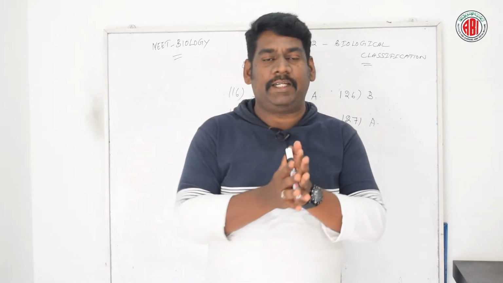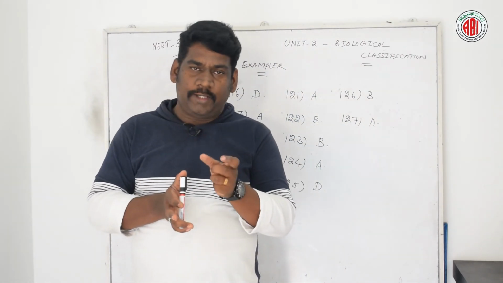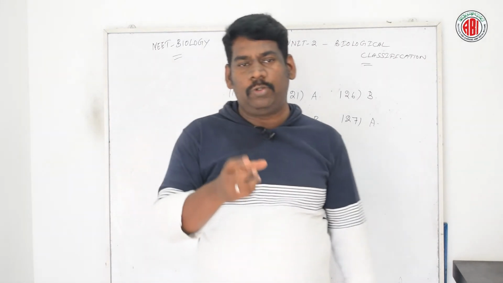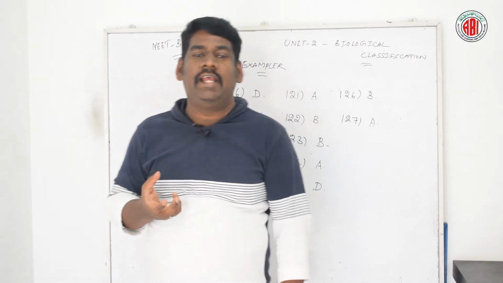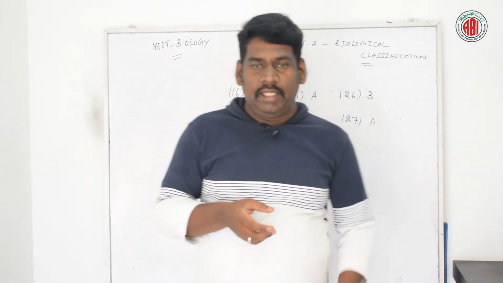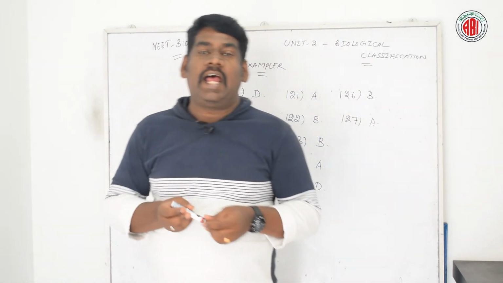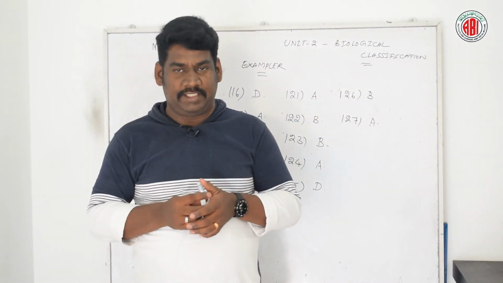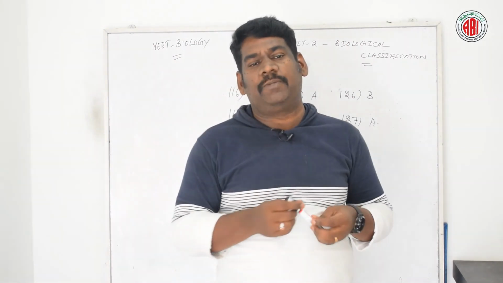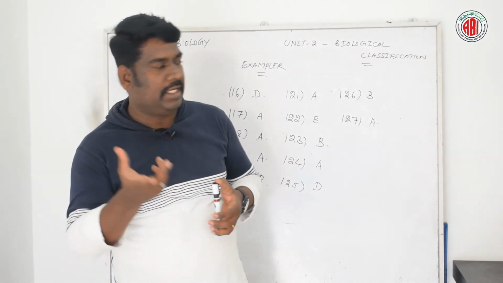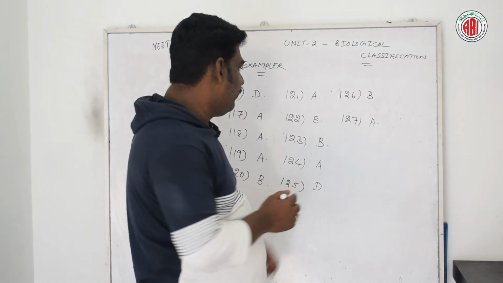Symbiotic nitrogen fixing bacteria of the genus Rhizobium occur in the root nodules of leguminous plants. Root nodules containing symbiotic nitrogen fixing bacteria also occur in Casuarina and Alnus. Leaf nodules containing such bacteria can be seen in Ardisia species, and many cyanobacteria, blue-green algae, can fix atmospheric nitrogen due to the presence of heterocysts. So the right answer for this question is option A. Now let us go for the next question.